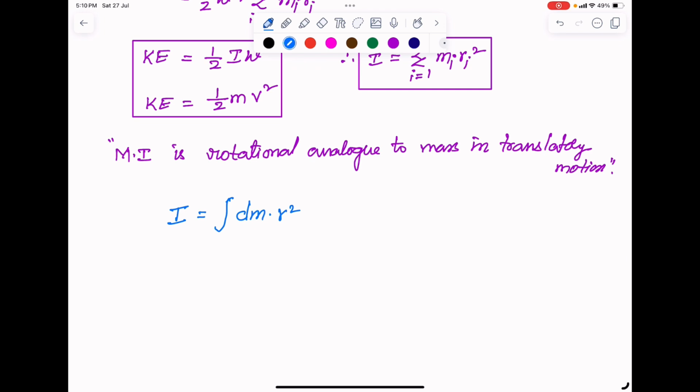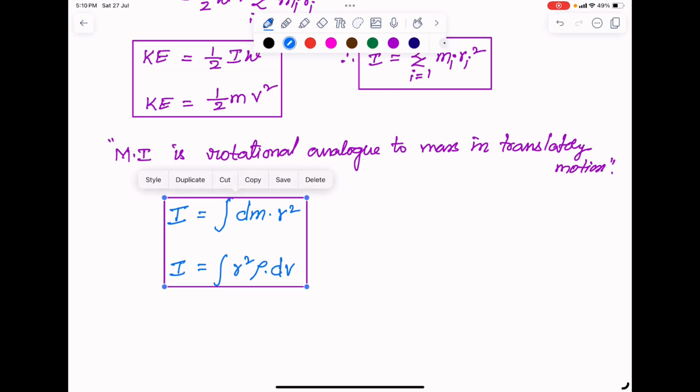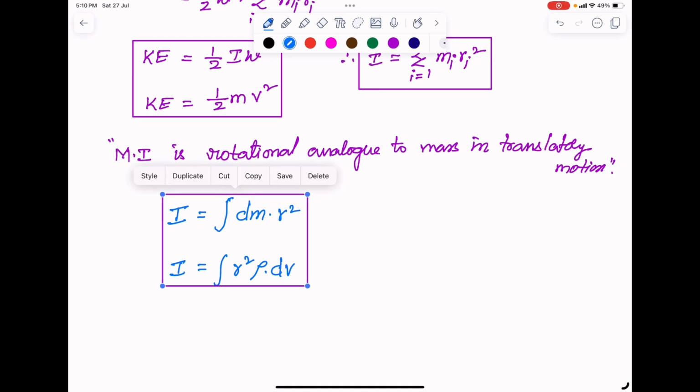Also, you can say mass is nothing but volume into density. So I can even write I is equal to integral r square rho dv, where rho is the density and dv is a small change in the volume. Thus moment of inertia can be calculated using either of these formulae for continuous mass distributions.